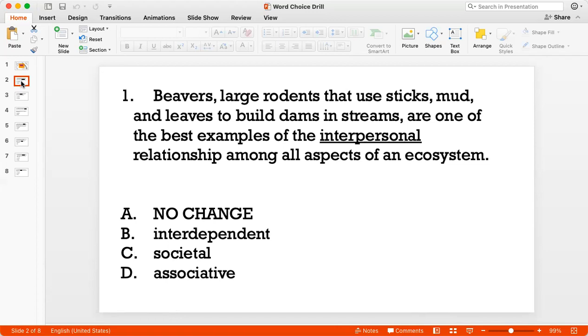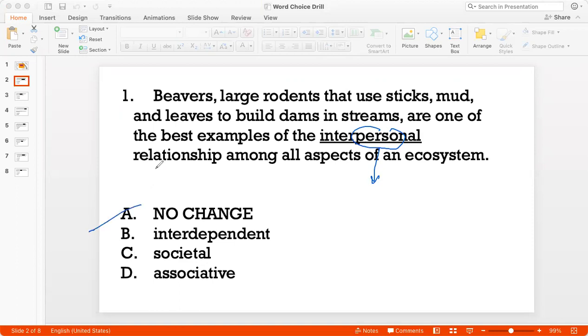So here we are talking about beavers, which are rodents that help the environment, that help an ecosystem by building dams and streams. And so they display or they exemplify the interpersonal nature of an ecosystem. The problem with the word interpersonal is that it is used for human beings. It has person in it, and it is used for relationships between human beings, right? So it can't really be used for an animal like beaver. So option A doesn't work.